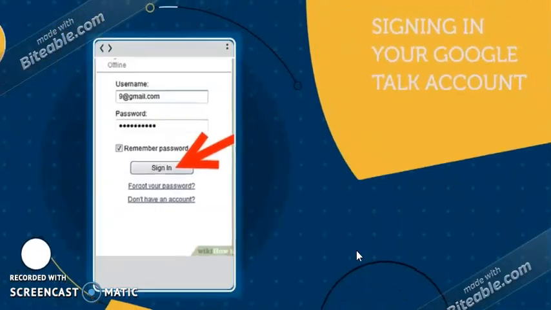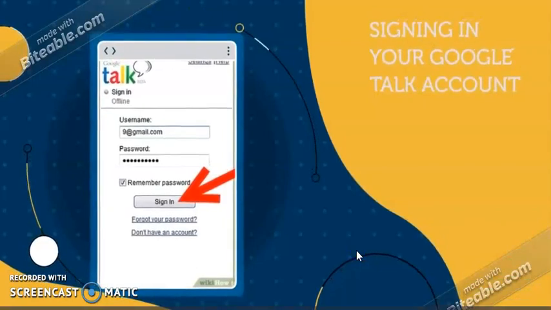Launching Google Talk. To launch Google Talk, click Start, Programs, Google Talk. You can also double click the Google Talk icon on the desktop if available. You need to have a list of contacts that are available for the chat.